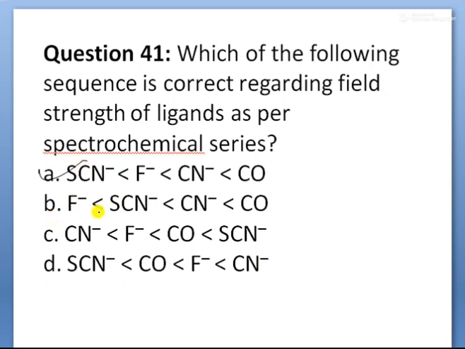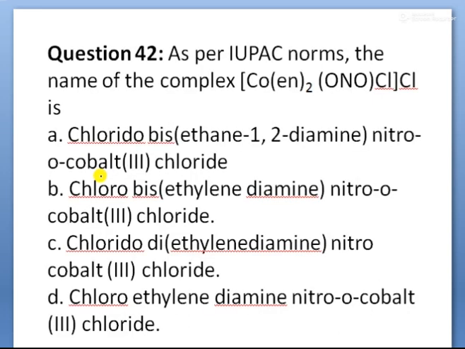Option A is correct. So which is the strongest ligand? Carbonyl group. Next here cyanide. Next fluorides. Next thiocyanides. So that is the order, children. That is why option A is correct.